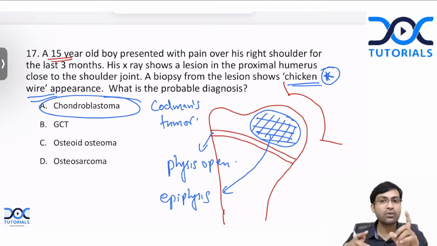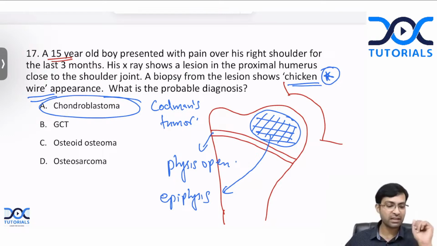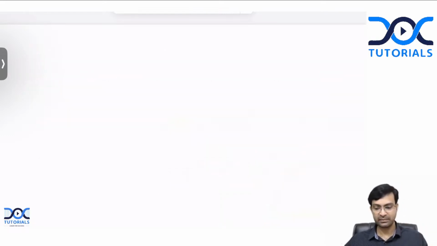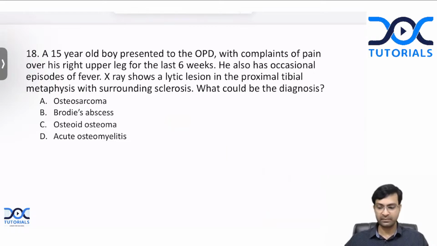So can you tell me any other epiphyseal tumor, but in that case, it occurs in an adult, and the physis will be closed. What is that? Can you tell me? What tumor is that? That is GCT.